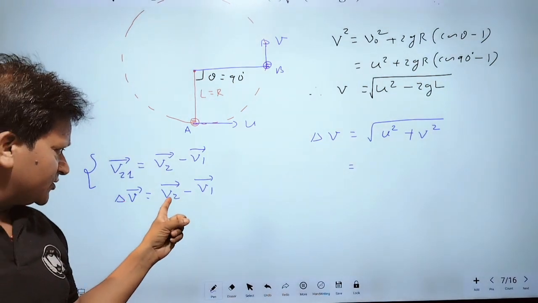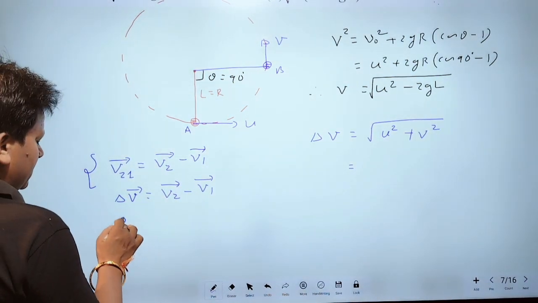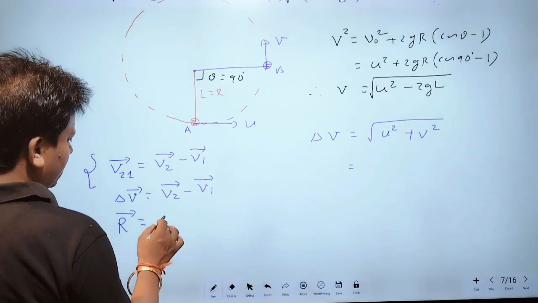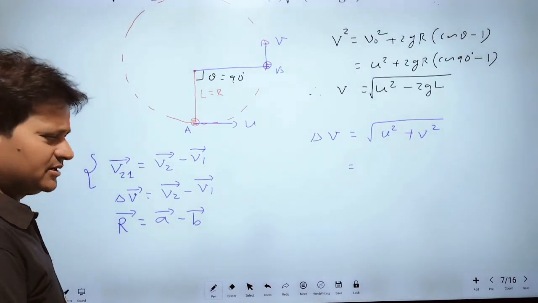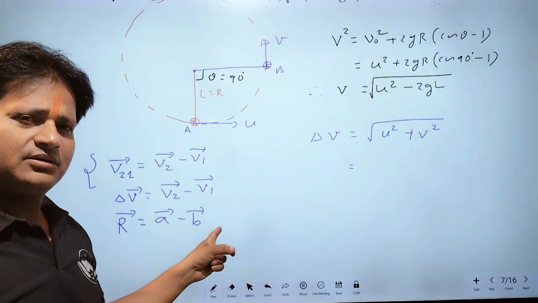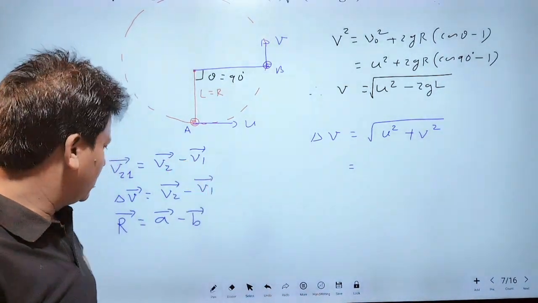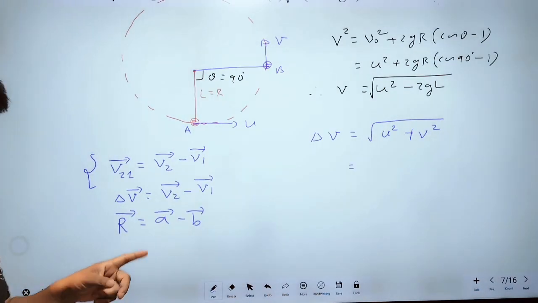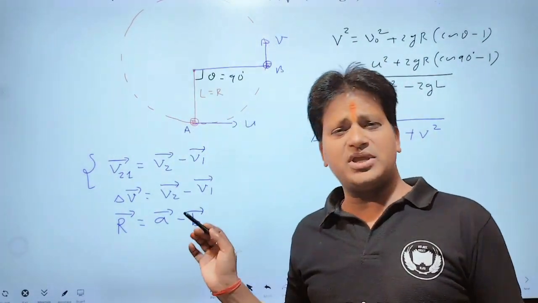Here is the difference of two vectors. We know that the resultant of two vectors, if A vector minus B vector, then the resultant will be root under A square plus B square minus 2AB cos theta.